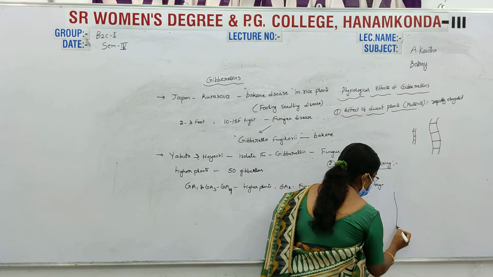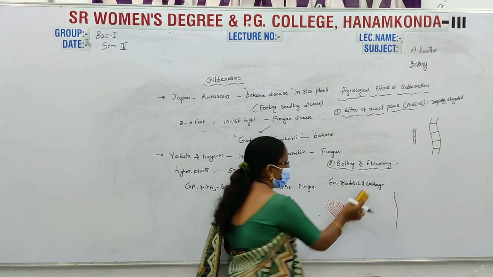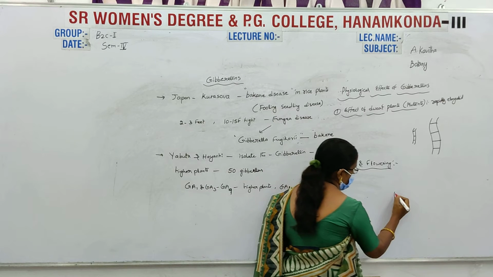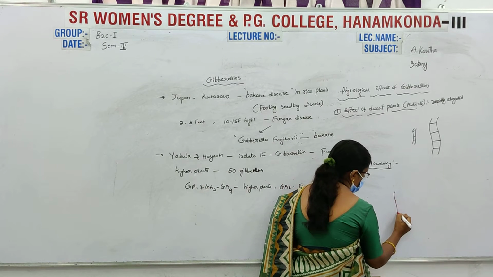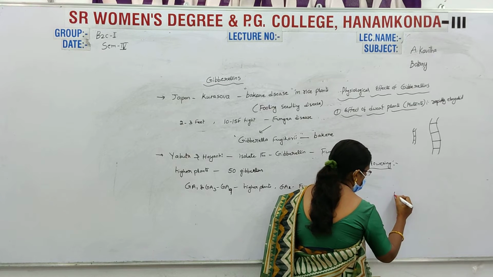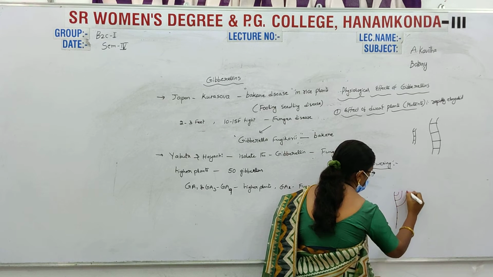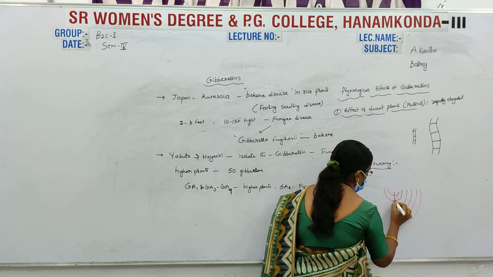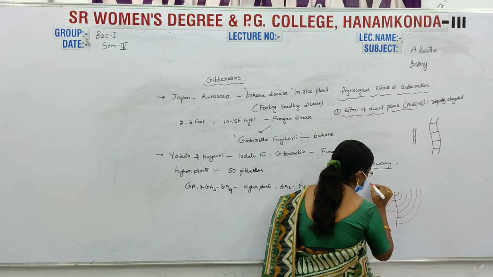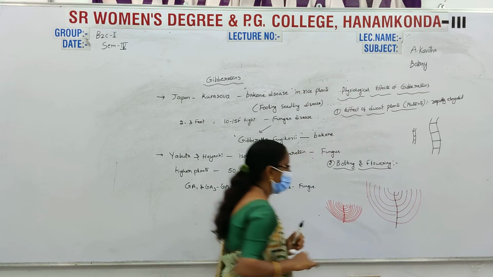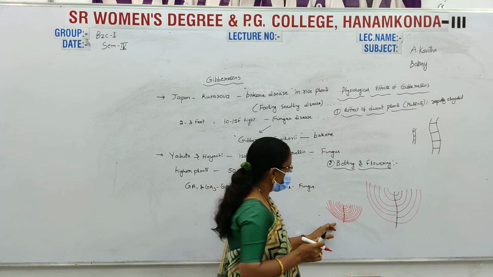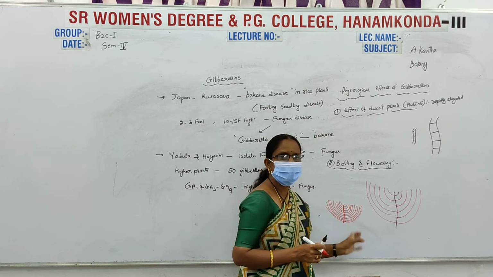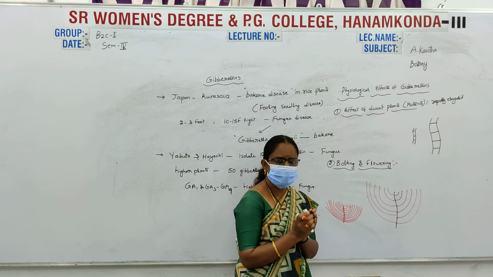the main axis automatically elongates, and the nodes are spread out. This is one node and this is one node. Automatically the cabbage size also increases. The size is very large. In this process, the axis consists of nodes and internodes; the nodes are very closely arranged on a very short axis.